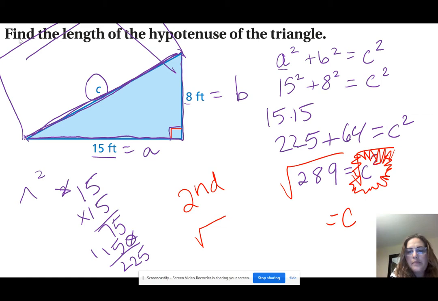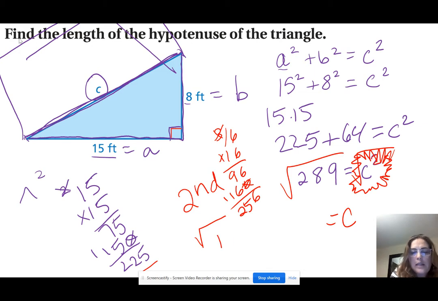So I know that 15 times 15 is 225. So it's got to be bigger than 15. Is it going to be 16 times 16? No, I don't think so. No, that's 256. So let's try 17 times 17. 7 times 7 is 49.